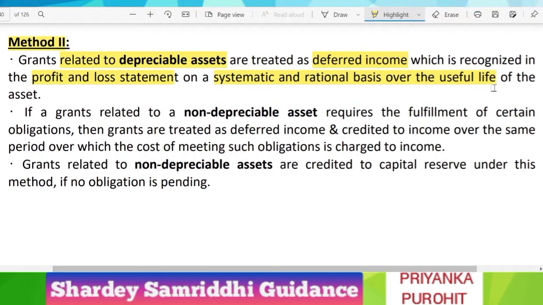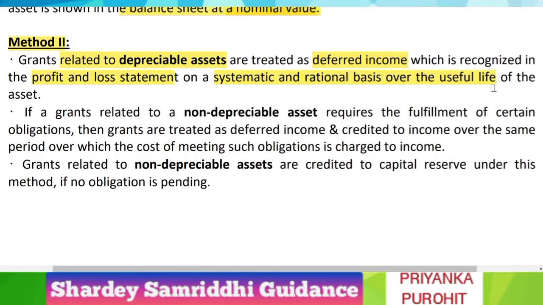Let us say the asset was of 100 lakhs and you received a grant of 80 lakhs. You will show the asset on the asset side at 100 lakhs, and you will create a different account with the name deferred government grant, and show this 80 lakhs on the liability side.